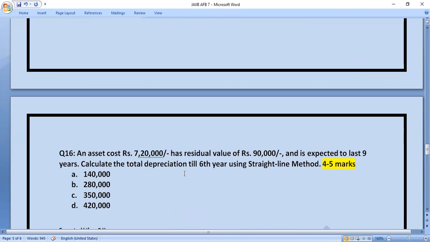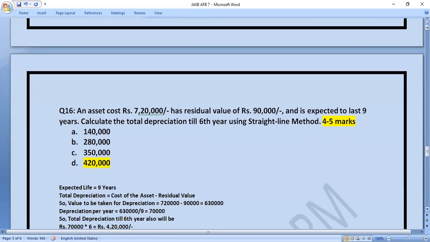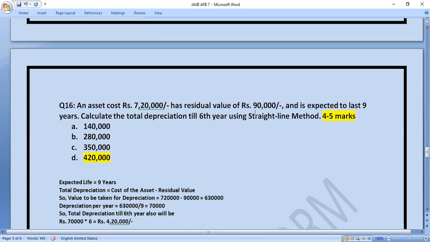So the right answer of this question is D, that is 4,20,000. This is the right answer. The total depreciation till 6th year, how is it calculated? We have provided the solution here. Expected life is 9 years, so this machine will be working for 9 years. So the total depreciation is equal to cost of the asset minus residual value. Cost of the asset is 7,20,000 and residual value is 90,000. So we have the balance that is 6,30,000.